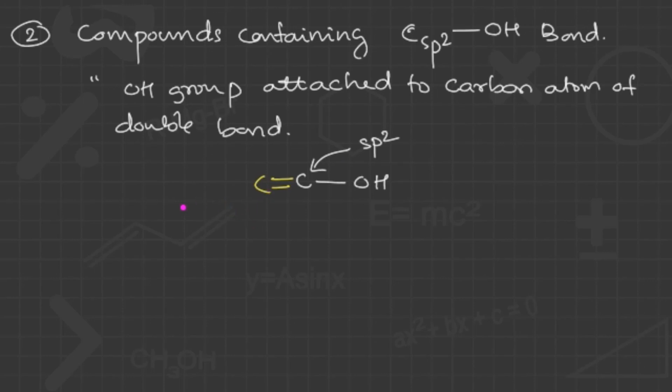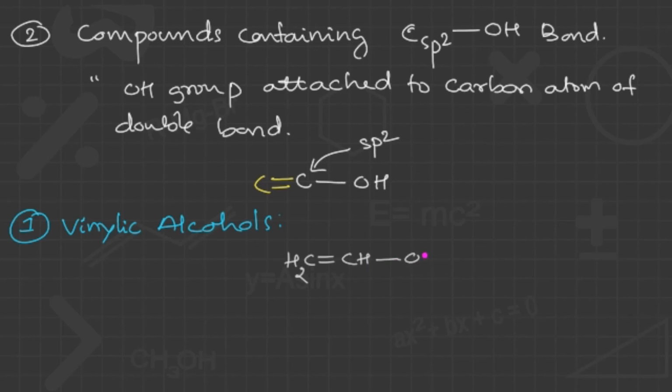So here again we have two classifications. The first classification is known as vinylic alcohols. So we'll first understand what vinylic alcohols are. If there is an example like H2C double bond CHOH, you can see that this OH group is connected to a double bonded carbon, that is an sp2 carbon, and this itself is known as a vinylic alcohol, and this is usually unstable. This is an unstable molecule.